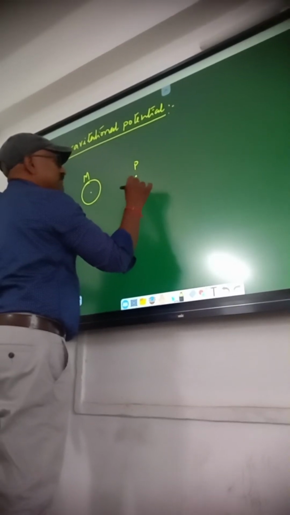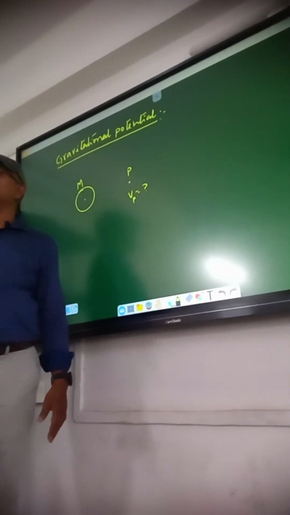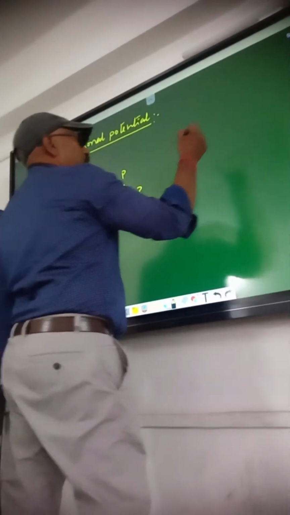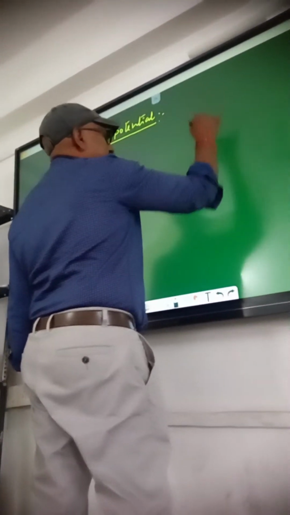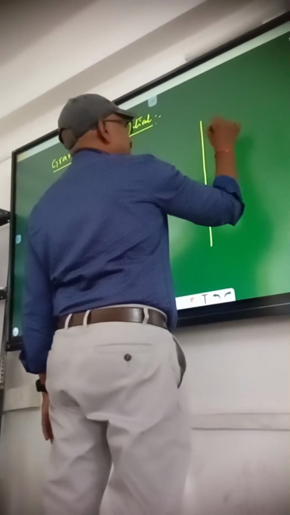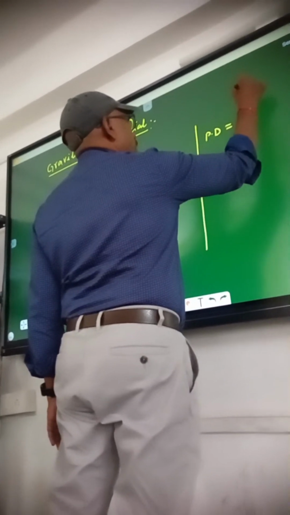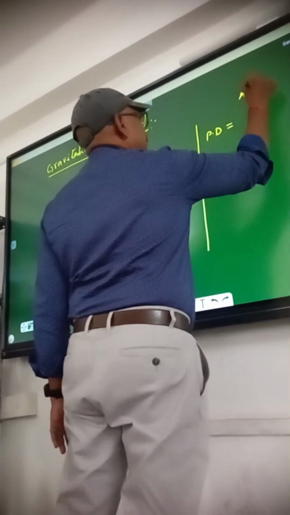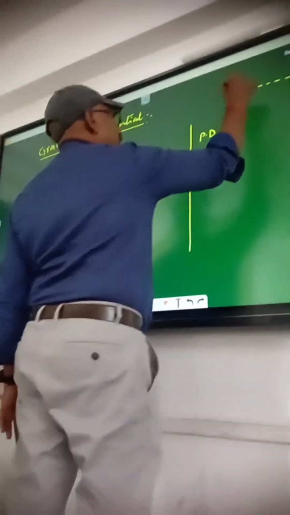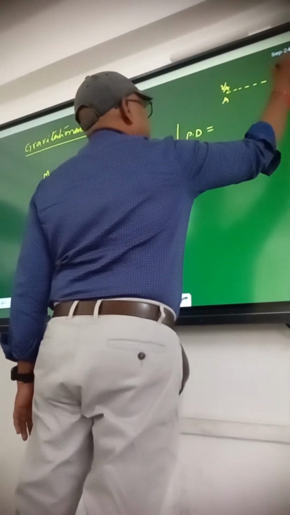P is our point. What is the gravitational potential at that point? What do we have to do? See, to understand this, you should know what potential difference is. Between two points, say this is point A and this is point B, the potentials are VA and VB.